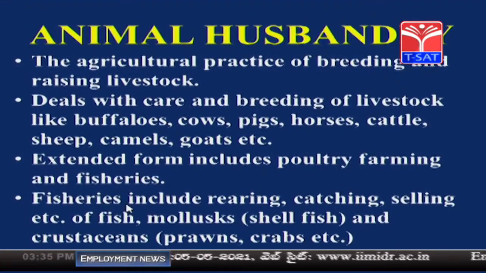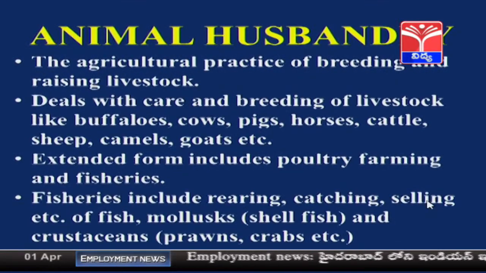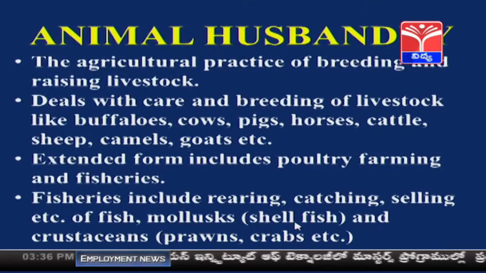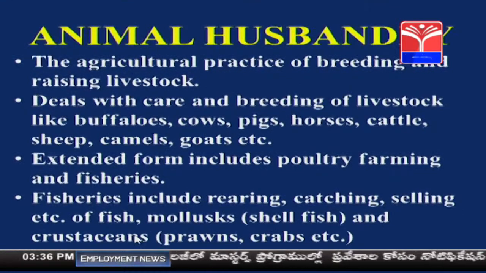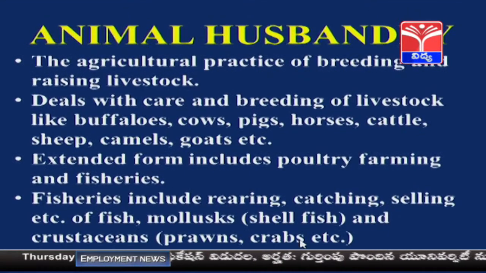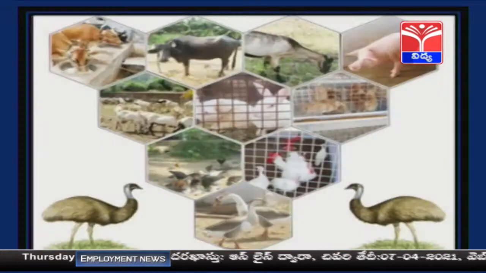And what does fisheries include? It includes rearing, catching and selling of fish, molluscans, that is the shellfish, and crustaceans, that is the prawns, crabs, etc. Hope you have understood the definition of animal husbandry. It is the most important agricultural practice along with the agricultural field.